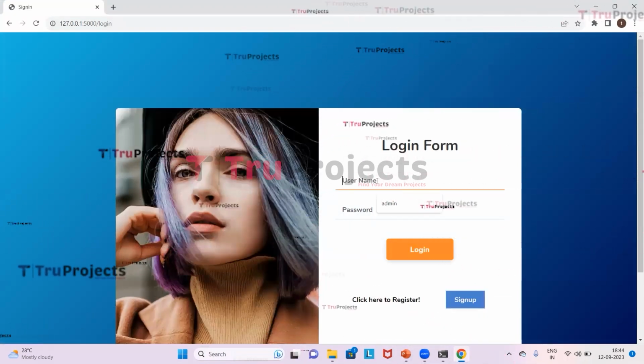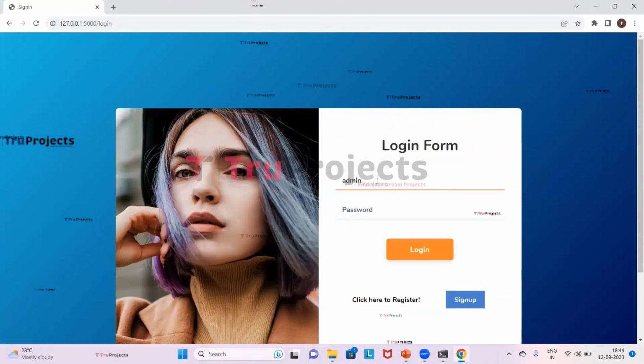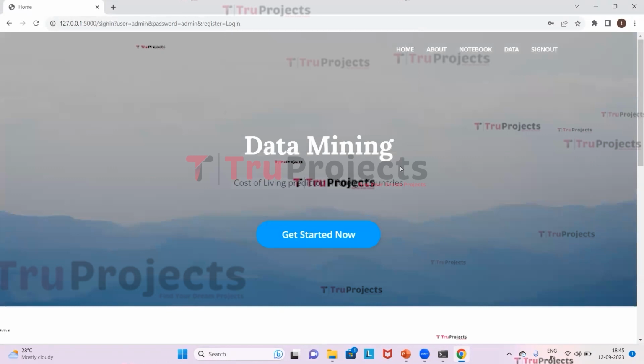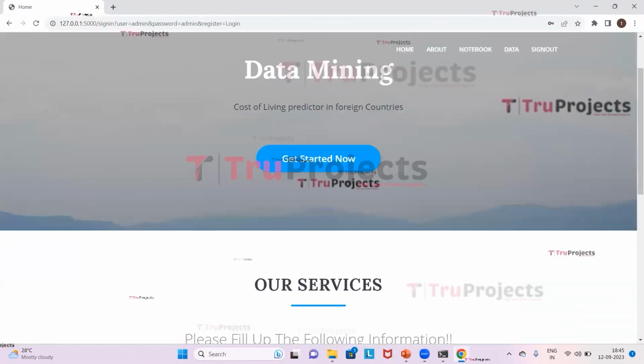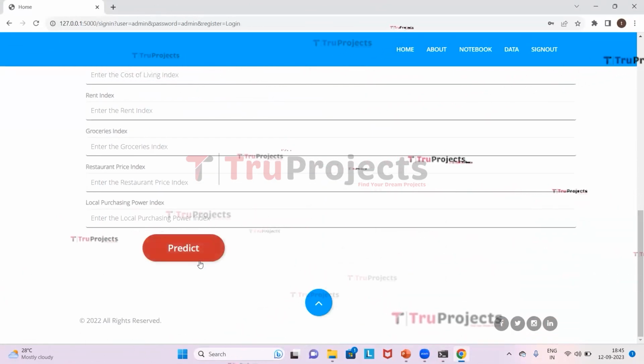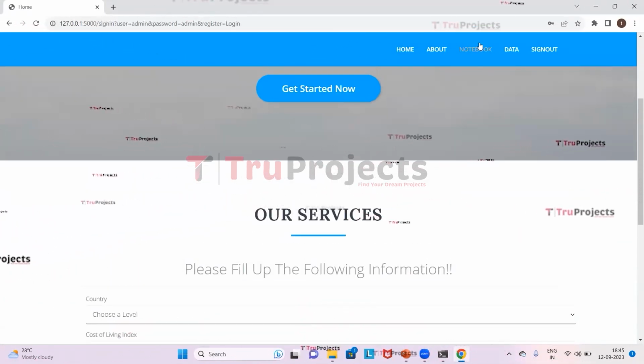Here I need to provide my credentials, which are username and the password, and click on login. So this has redirected to the home page of the project. Now we need to fill all these parameters step by step and then click on predict. So we will fill the details.